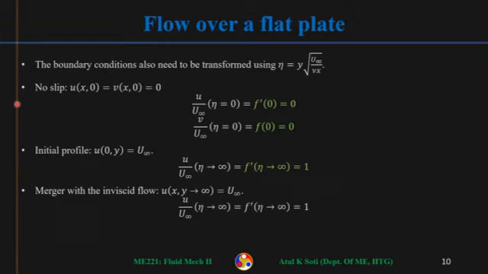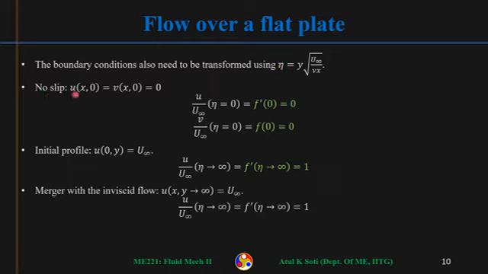So along with the governing equations, the original partial differential equations, we also need to take care of the boundary conditions. The boundary conditions also need to be transformed using this transformation, eta is equal to this. So what we have done is transformed our original equations from the xy coordinate to this eta coordinate. So how do we transform? First let us look at the boundary conditions.